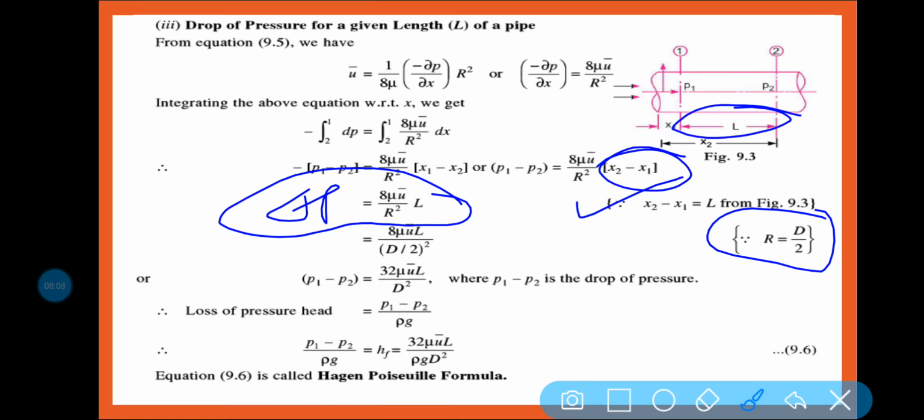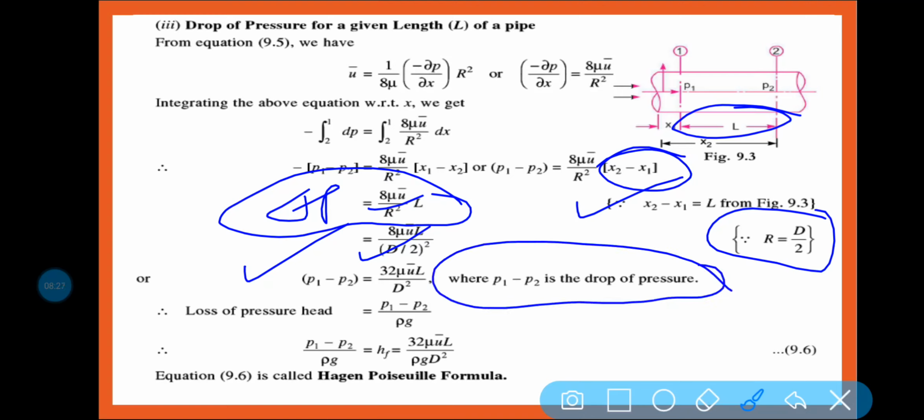Now if I am putting the value of R is equal to d by 2, we will be getting P1 minus P2, or delta P is equal to 32 mu U bar L by d square. Okay, where P1 minus P2 is the drop of pressure.